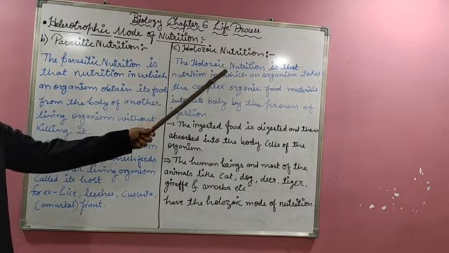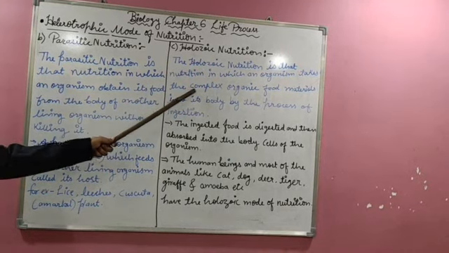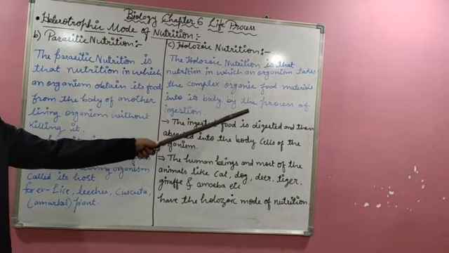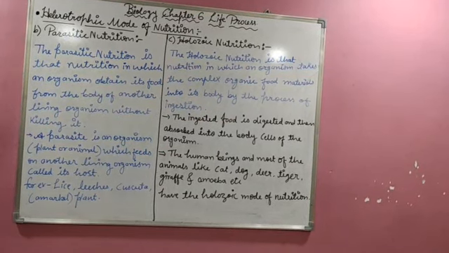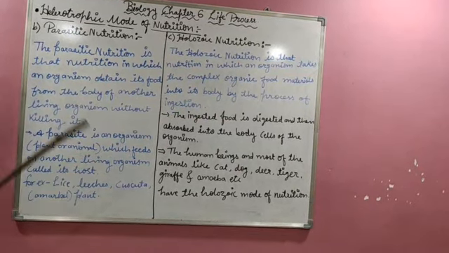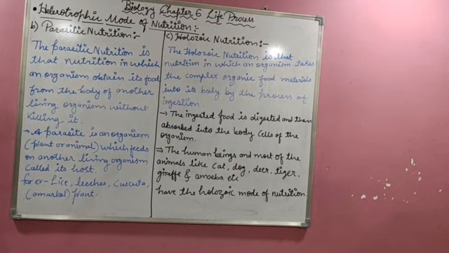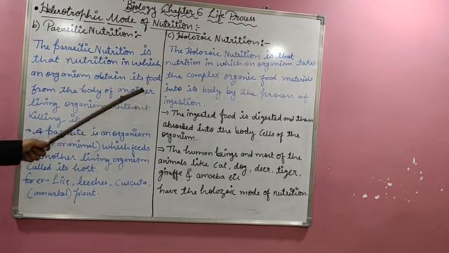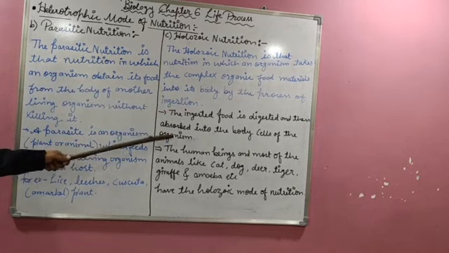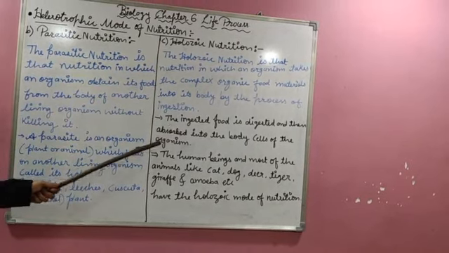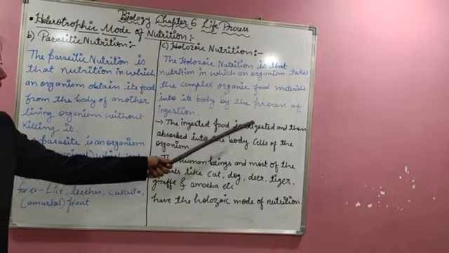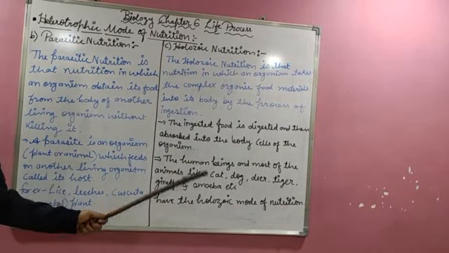Holozoic nutrition is that nutrition in which an organism takes complex organic food material into its body by the process of ingestion. Ingestion is a mode where the organism takes its food inside. The ingested food is digested and then absorbed into the body cells of the organism.